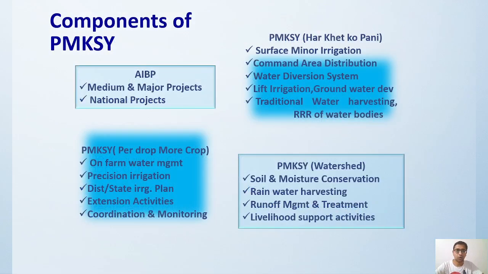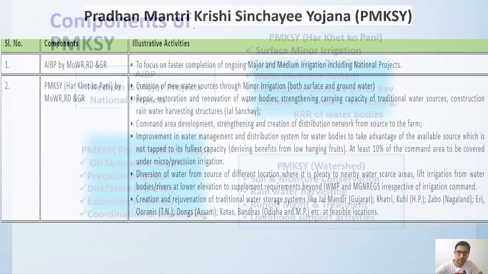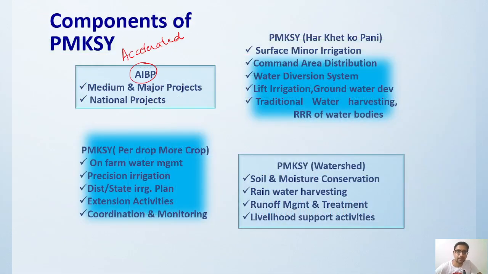Now, components of Pradhan Mantri Krishi Sinchai Yojana. There are four components. One is AIBP, that is the Accelerated Irrigation Benefit Program. AIBP will focus on the completion of various major and minor projects which are related to irrigation. Whatever major and minor irrigation projects were going on, it is focusing on those, and also any national project, national dam or anything. So this is regarding the Accelerated Irrigation Benefit Program.